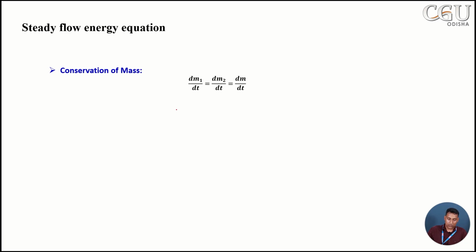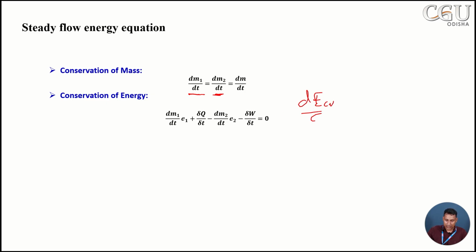So what will it become? As we have seen, dm by dt equal to 0. So now it will become, whatever mass is entering into the system will be equal to the mass leaving from the system, if it is a condition of steady state. In a similar manner, for the energy equation, dECB by dt will become 0. So now our expression becomes dm1 by dt times the energy entering with the inflow, minus the energy leaving with the outflow, plus the heat entering into the system, minus the work done by the system, and that will become 0.